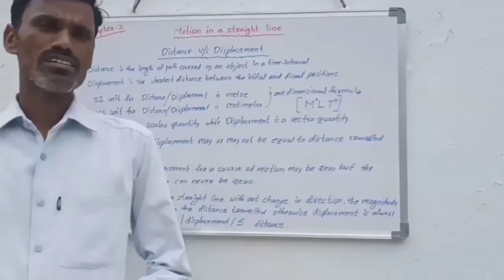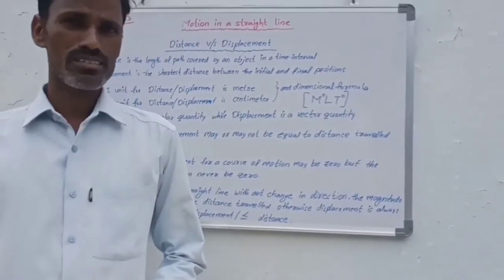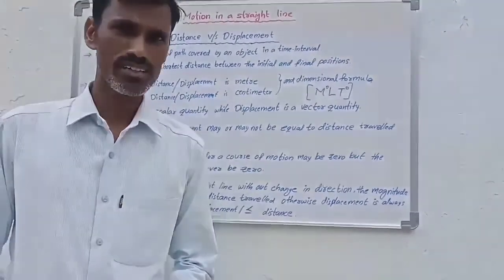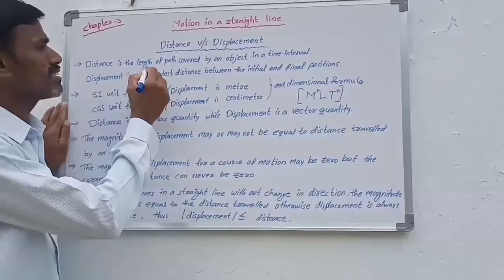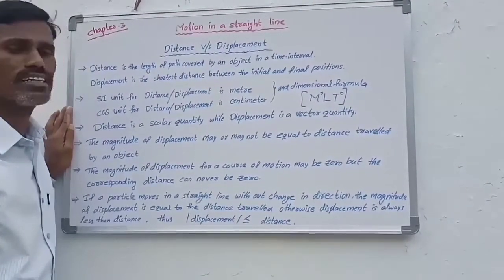Okay, so now we discuss some important points about distance and displacement. Distance is the length of the path covered by an object in an interval of time.